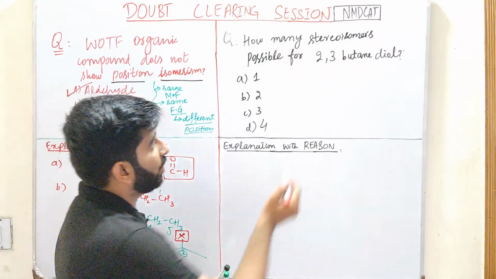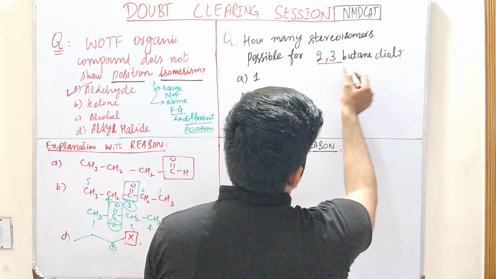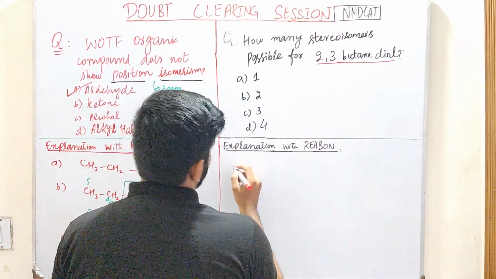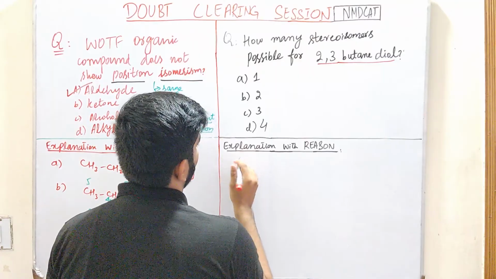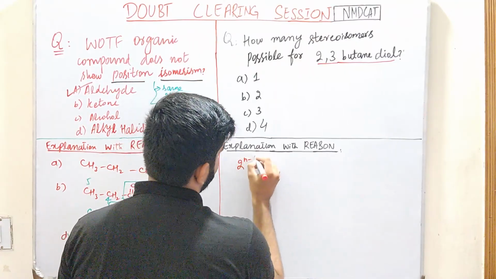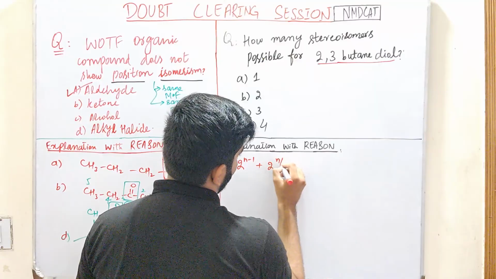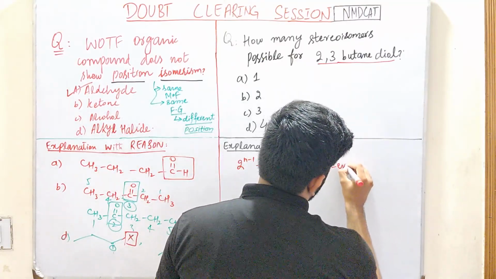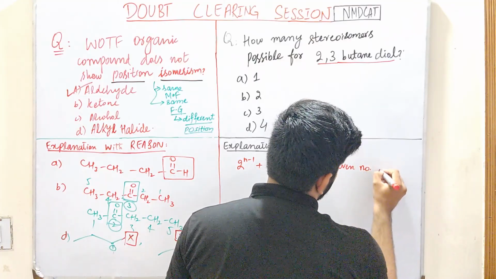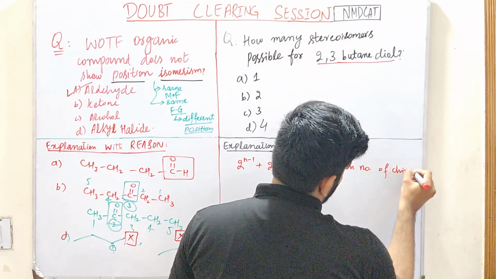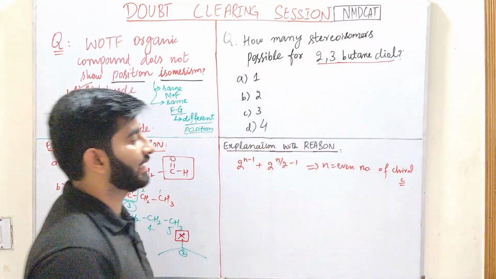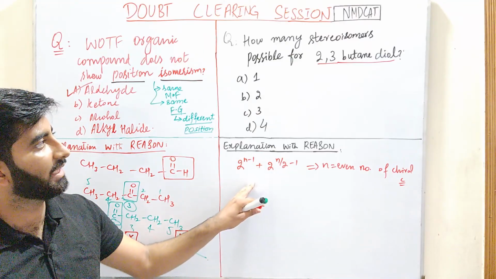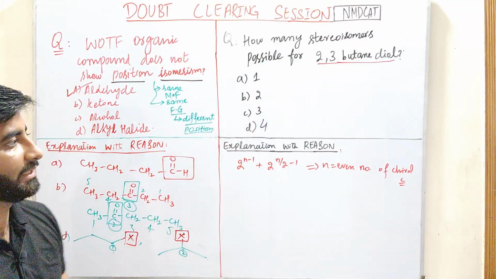And the second question is, how many stereoisomers are possible for 2,3-butanediol? So in order to determine such stereoisomers, we use the formula 2 raised to power n-1 plus 2 raised to power n/2 minus 1, where n is the even number of chiral carbons. अगर हमारे पास कोई ऐसा कंपाउंड है जिसके अंदर इवन नंबर ऑफ काइरल कार्बन्स प्रेजेंट है, तो हम ये फार्मूला लगा के उसके नंबर ऑफ स्टीरियोआइसोमर्स को डिटरमाइन कर लेंगे.